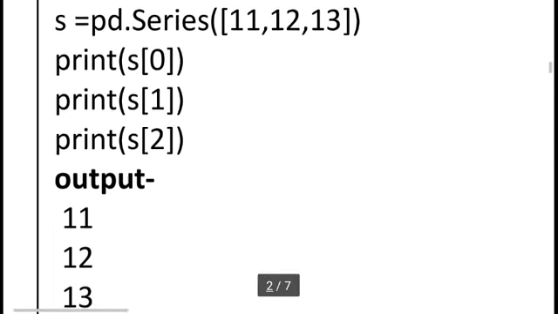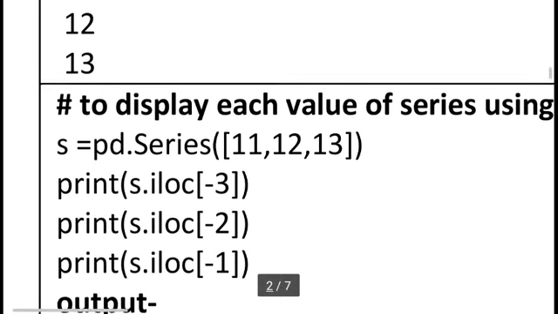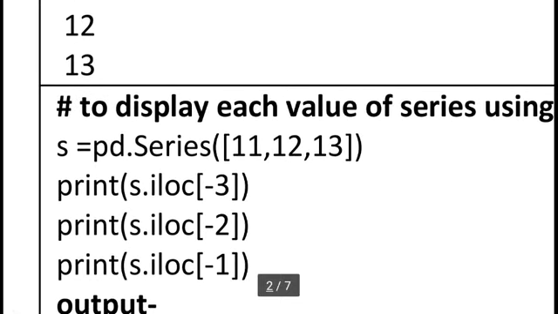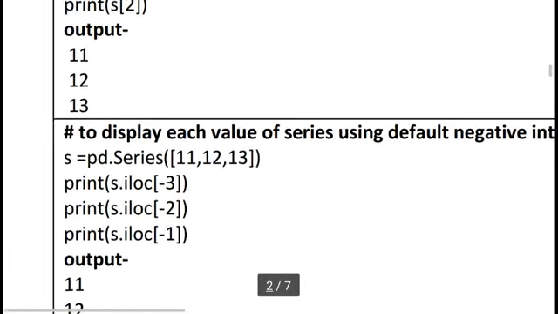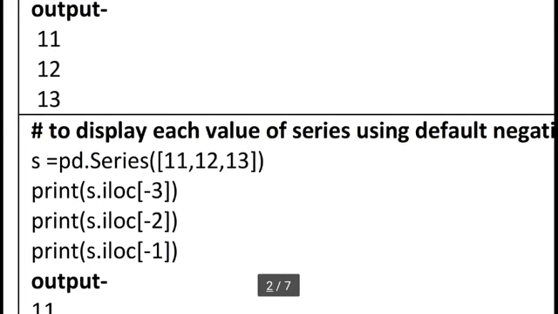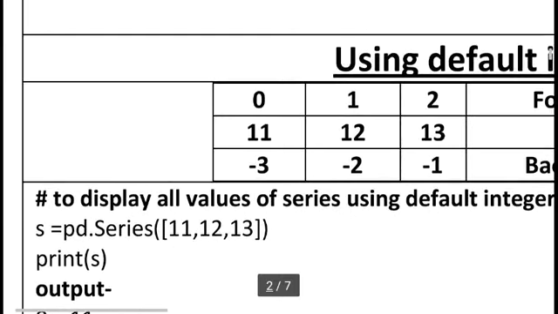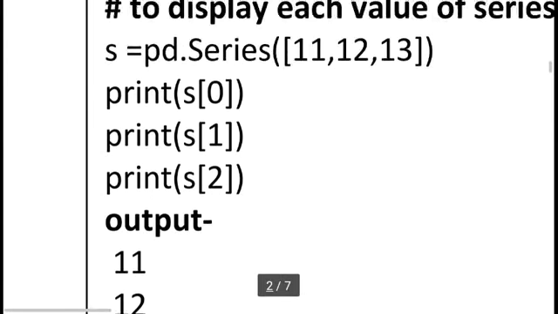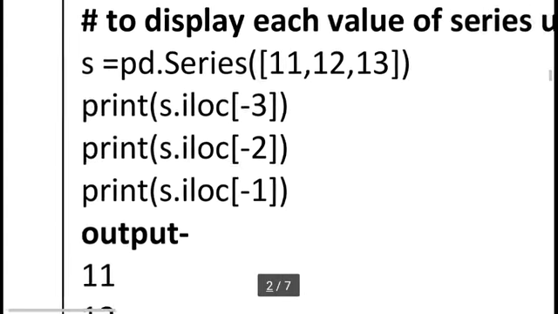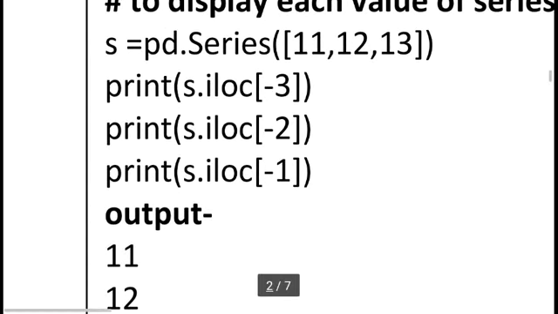But the same thing we can do using iloc. Here I am using iloc. iloc means integer location, but here I am using the backward index concept. So you can use s.iloc in square bracket -3, s.iloc -2, -1. In the -3 position you can see the value is 11, -2 is 12 and -1 is 13. So the iloc concept is useful to access the backward index using a Pandas series. This is a new thing to access the backward index.